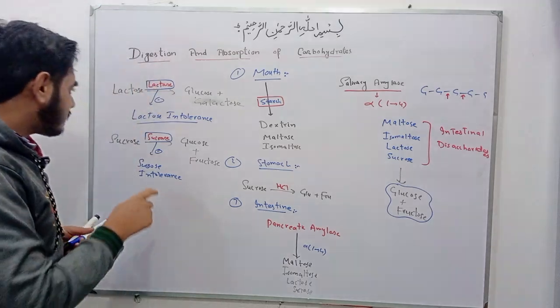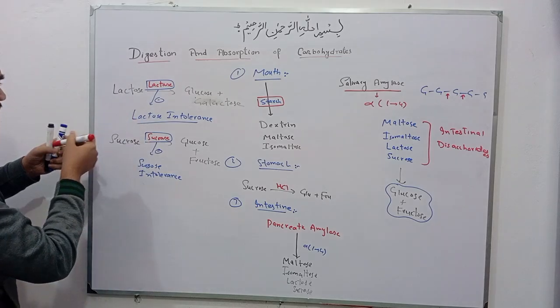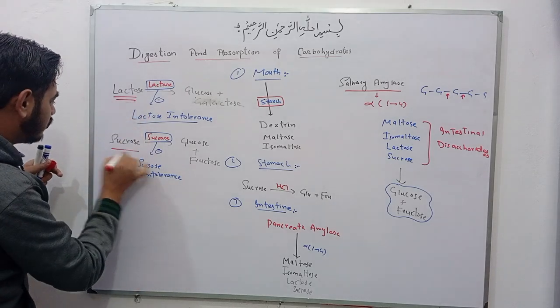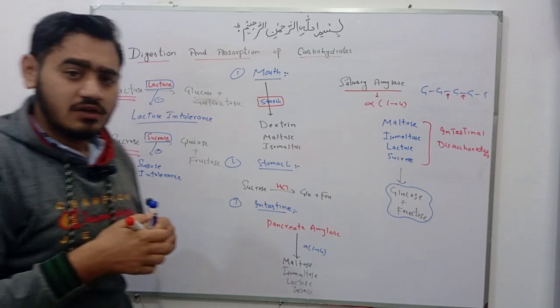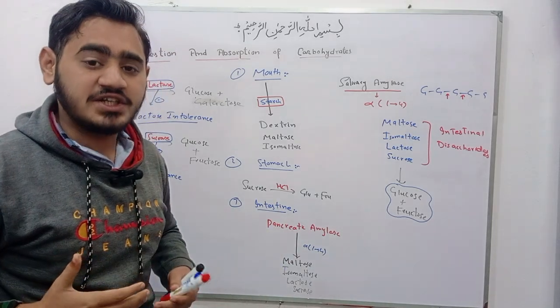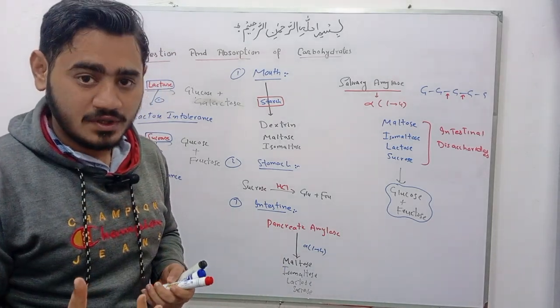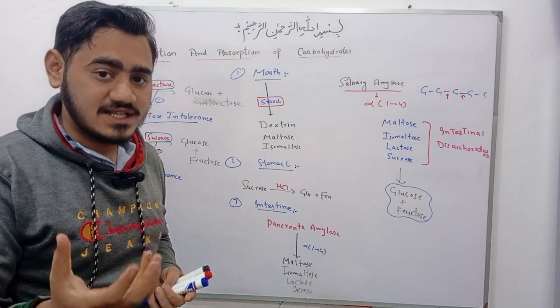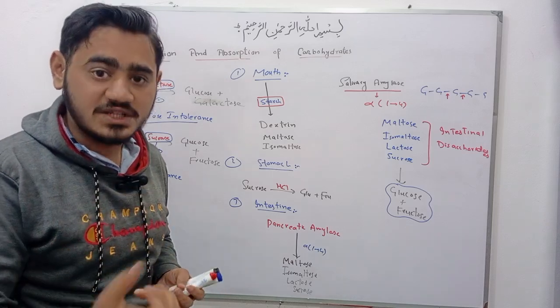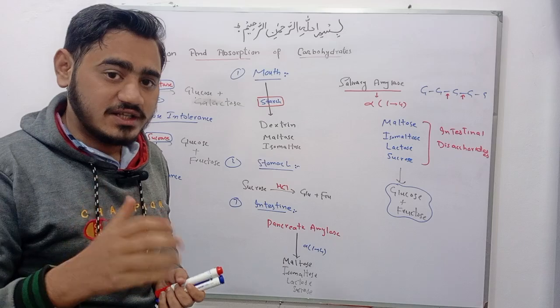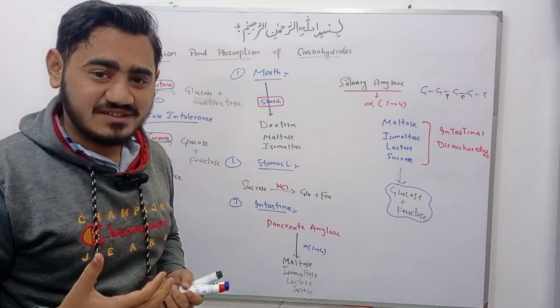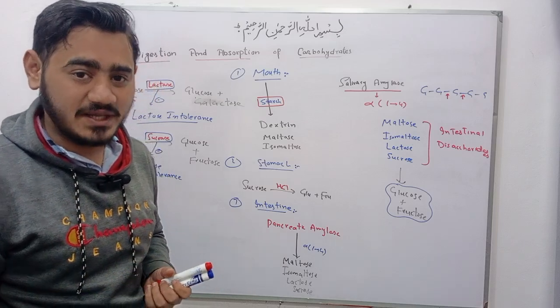Now what happens? This lactose and sucrose gets fermented by intestinal bacteria, and it produces gases like carbon dioxide, methane, hydrogen, and they cause bloating, flatulence, abdominal pain.